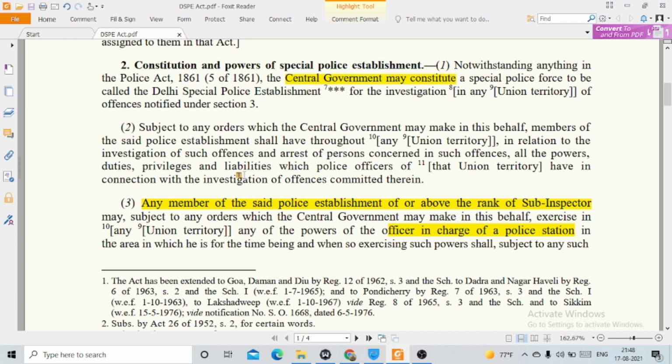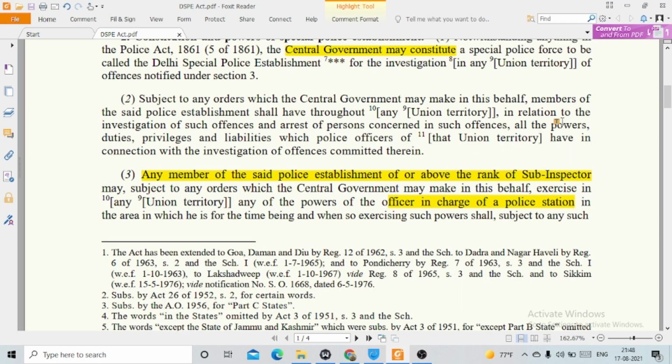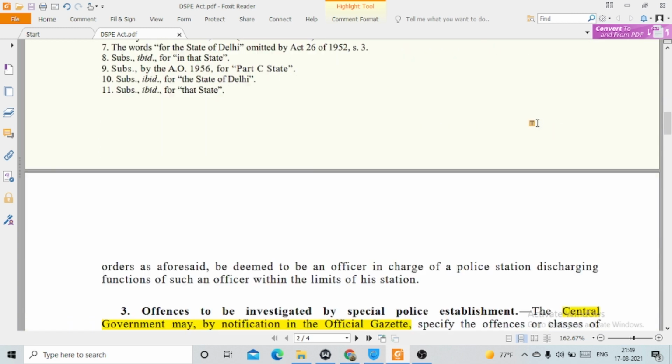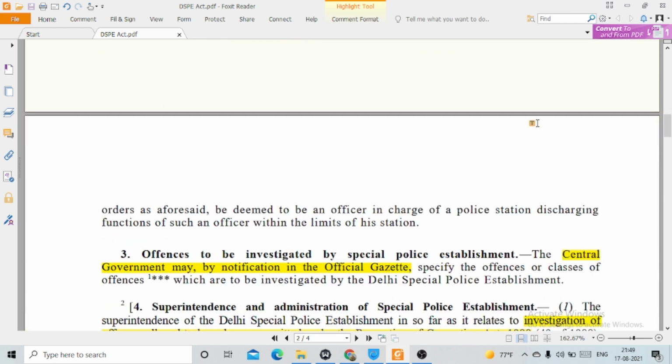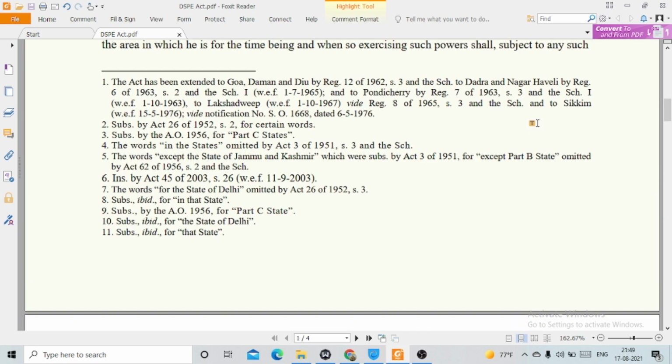Then clause 3, any member of the said police establishment of or above the rank of sub-inspector may, subject to any orders which the central government may make in this behalf, exercise in any union territory any of the powers of the officer in charge of a police station in the area in which he is for the time being, and when so exercising such powers and subject to any such orders as aforesaid be deemed to be an officer in charge of a police station discharging functions of such an officer within the limits of his station.